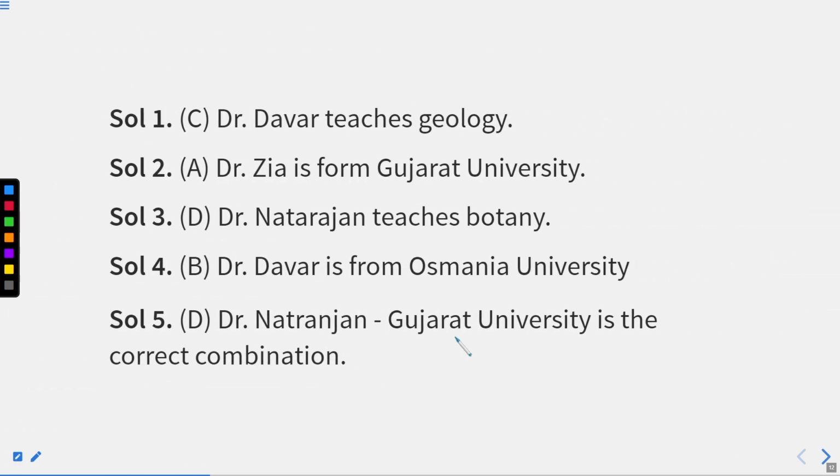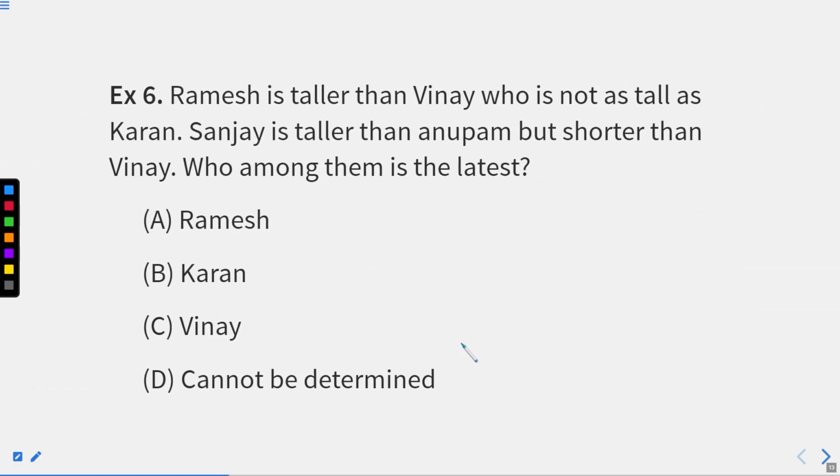So now I'll move to the next question, that is question number 6. This question is a single question. A statement is given in the question. You have to read this statement carefully and follow it holistically and try to find the answer, right? So in this question, we can see that Ramesh is taller than Vinay, who is not as tall as Karan.